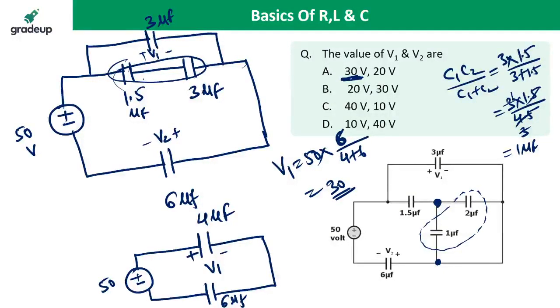So V1 is equal to 30 volt and V2 is coming 20 volt. So this voltage is 30 volt and this voltage is 20 volt. So option A is correct, because we are asking V1 first, V2 second. So in the competition, you should give the answer of V1 first, V2 second. Some students say, sir, B is also 20, 30, but we are asking V1 first. So you have to give the answer of V1 first and later V2. Yes, Deepa is giving V1 30, V2 20. Very good, very good. So the correct answer is option A.